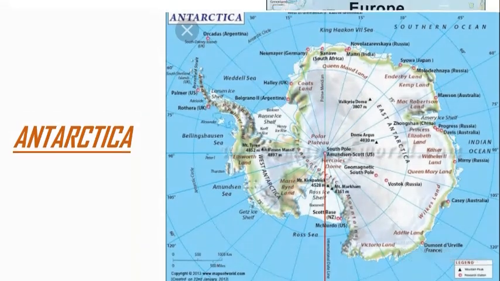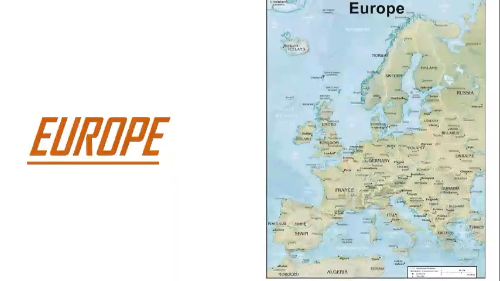Our next continent is Europe. Europe is the sixth largest continent and it has the Arctic Ocean to its north and the Atlantic Ocean to its west. To the east, it has the Ural mountain range which separates it from the continent of Asia. Okay? It has Mediterranean Sea in its south which separates it from the continent of Africa.